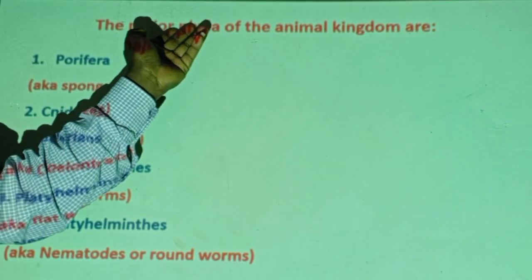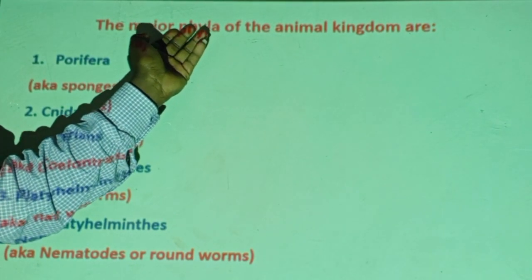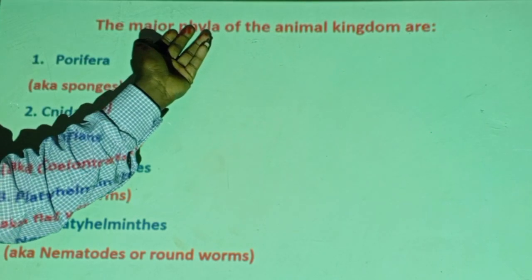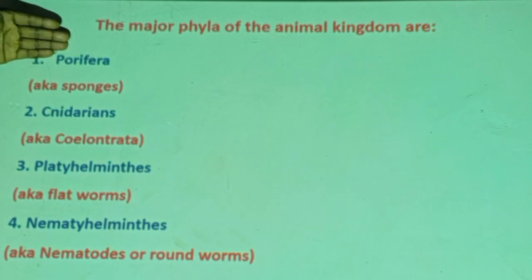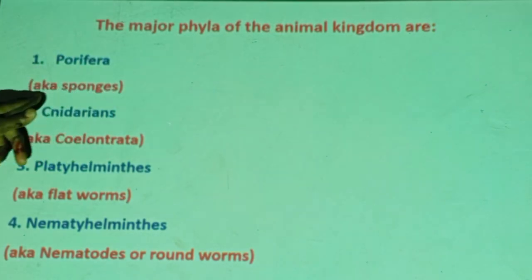Thus, next to kingdom, the hierarchy is phylum, plural phyla. The phyla are the different groups, subgrouped based on similarity and difference. But I have told you about Porifera, also known as sponges.